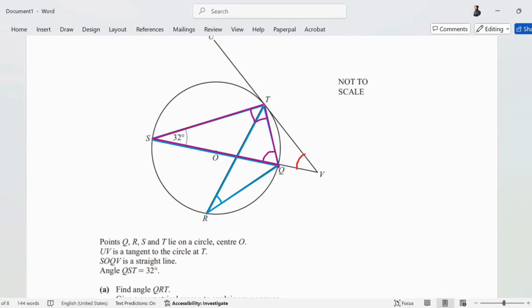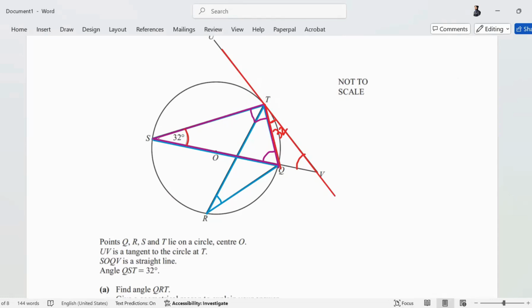If the tangent and the chord, observe this, I'll explain. This is the tangent. If the tangent and the chord are making an angle, in which segment are they making it? In the minor segment. So the same chord will form the same angle in the major segment. So if this is 32, this will also be 32. The property is angles in alternate segment.